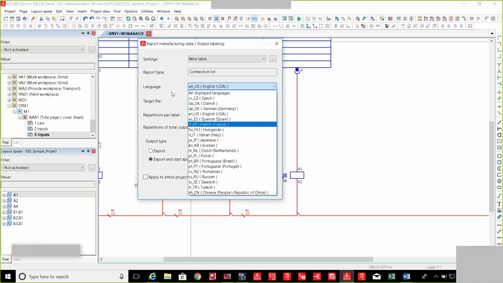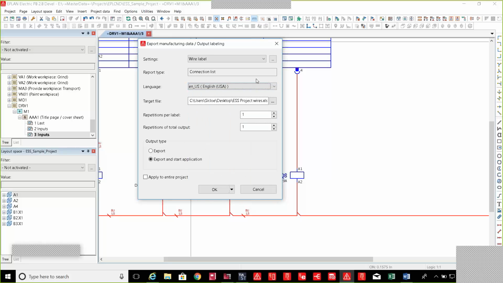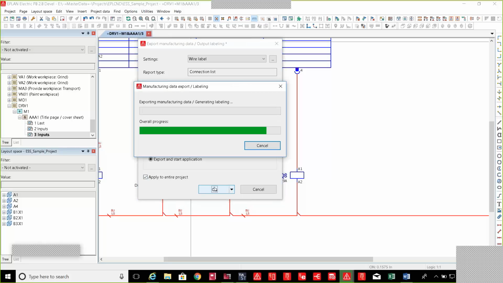Another huge benefit that we see with customers is that even small customers who are starting up with Eplan see benefits in these levels of functions, because now they can get bids for tasks and jobs that they were not able to do because they cringed at the idea of all the manual work involved. For me, this is not the case. It's just a switch, a toggle. I select the language I want, I select that I want all the information to come out, and I just tell Eplan to spit that information out in an Excel spreadsheet.